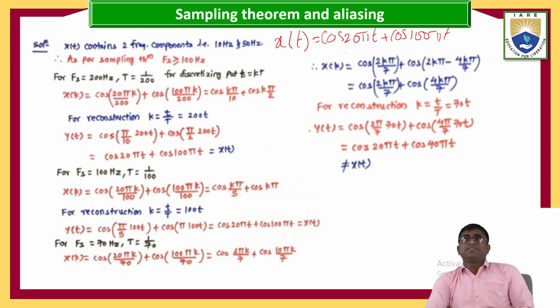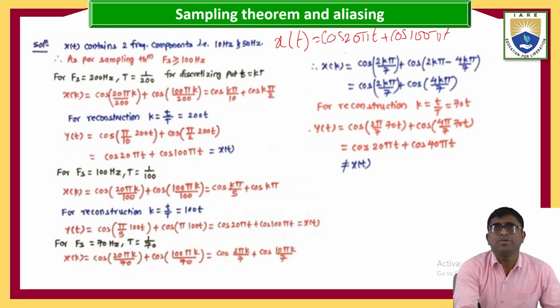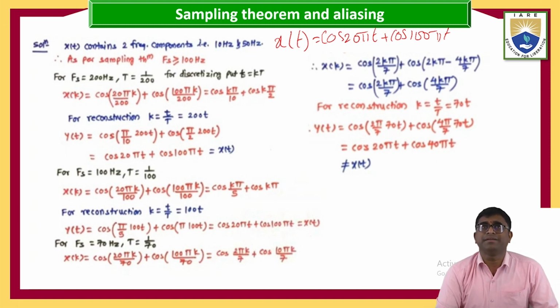This is your continuous time signal. Here x of t contains the two frequency components, that is 20 pi t and 100 pi t.